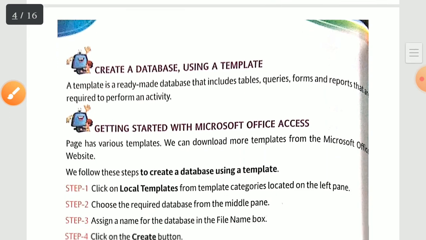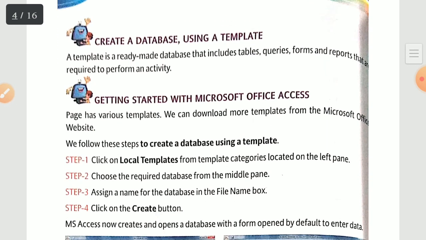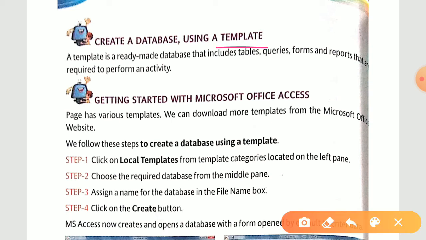Now you see, over here we have creating a database using a template. A template is a ready-made database that includes tables, queries, forms, and reports required to perform an activity. Now you already know what a template is. What is a template? It is an already created design. You have a sample design; you just download the sample or click on the template. It is present on Microsoft Office and you can continue with your work.